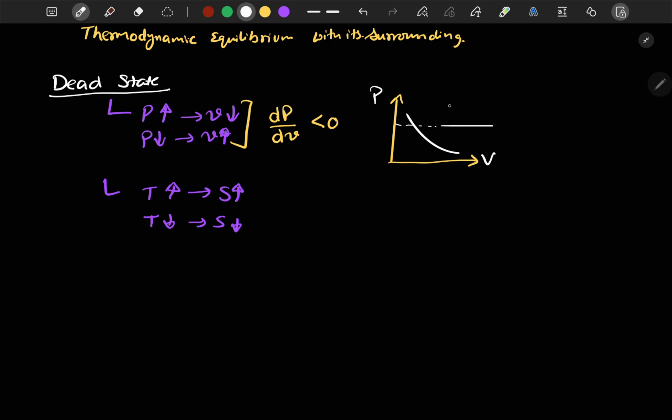But if we consider a constant volume process, since there is no change in the volume, del p by del v will be infinity. So basically whenever we see a process, del p by del v should always be less than 0.